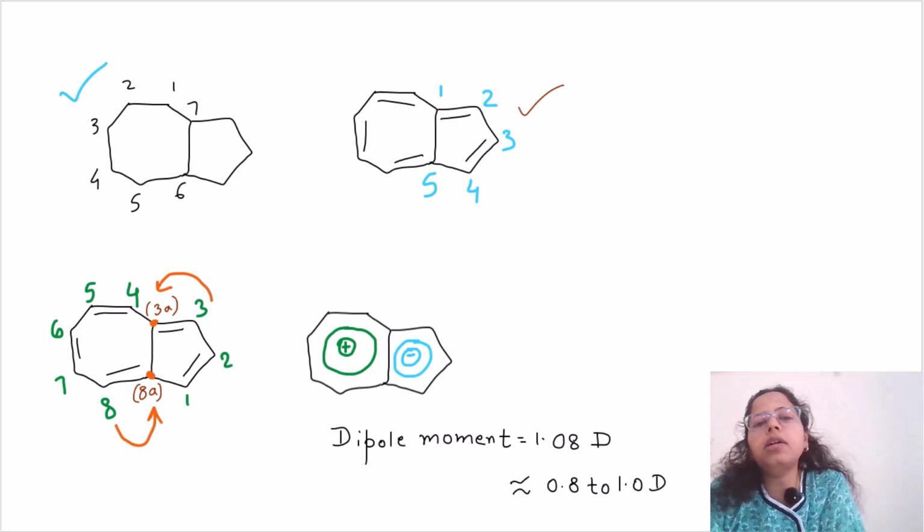These are not named individually because this portion is common to both the rings, so they are given numbers which are not separate but part of the peripheral carbon.